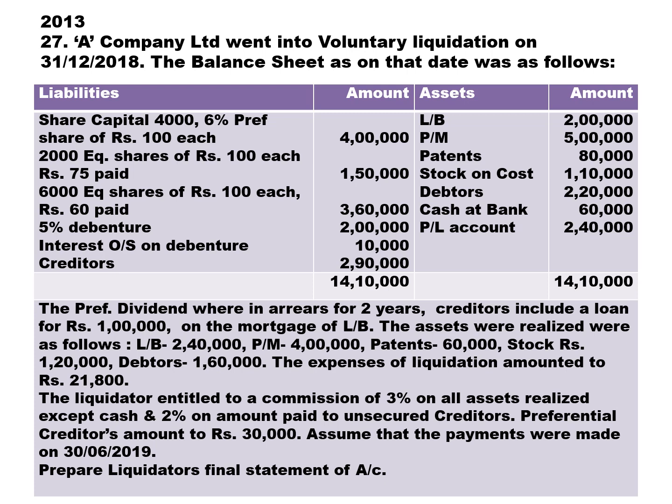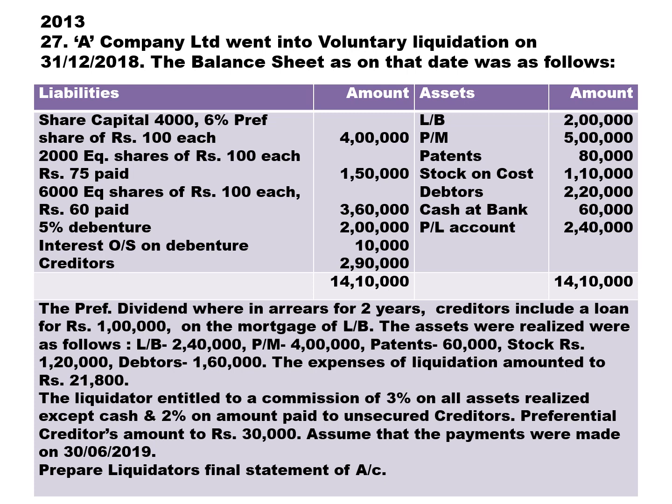We have share capital: 4,000 6% preference shares of rupees 100 each, 2,000 equity shares of rupees 100 each, 75 paid, and 6,000 equity shares of rupees 100 each, 60 paid.